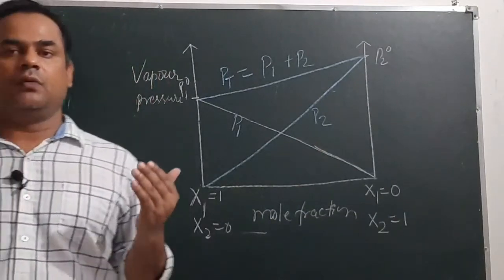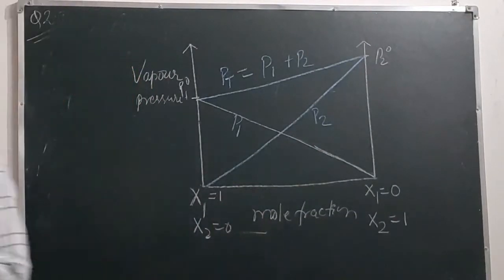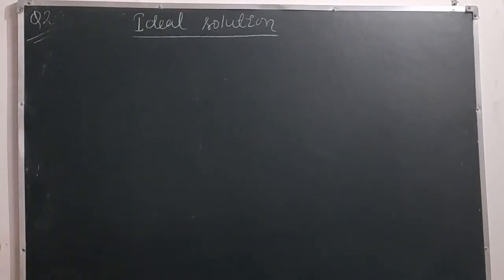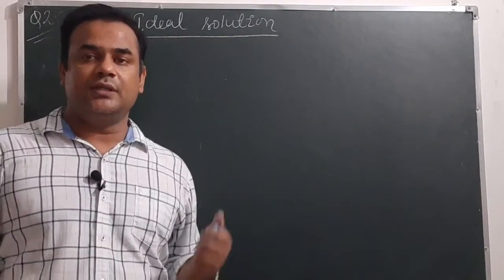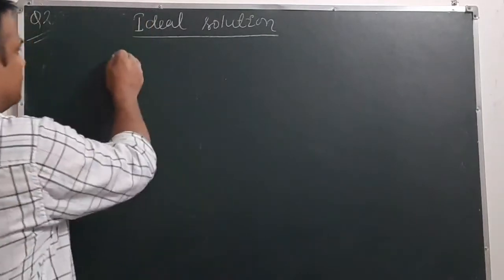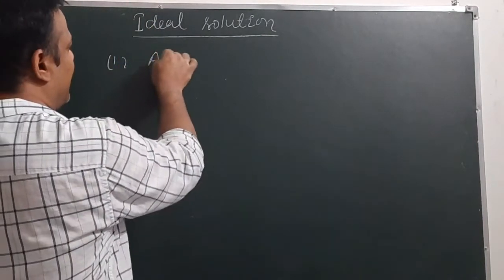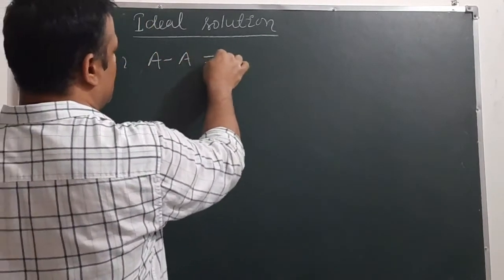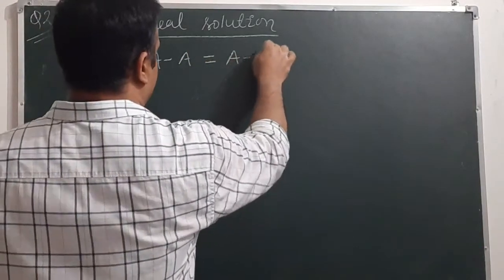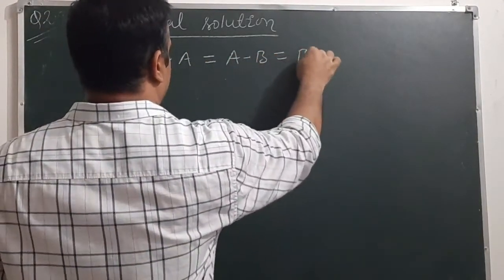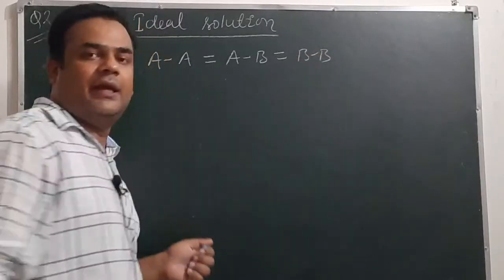Now we will see what an ideal solution is. A solution is said to be ideal if AA interaction is equal to AB interaction is equal to BB interaction. So what are A and B here?